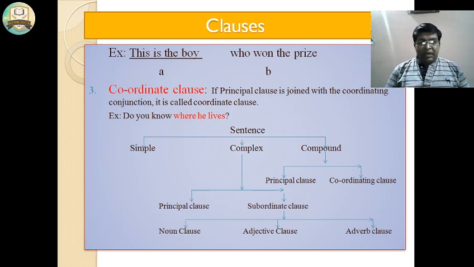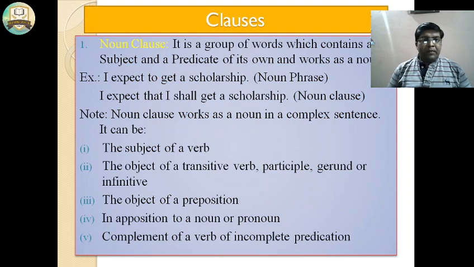Now we have to see what a noun clause is. It is a group of words which contains a subject and a predicate of its own and works as a noun. I expect to get a scholarship. What do I expect? When we ask the question, the answer is: I expect that I shall get a scholarship. It is a noun clause which is combined with "that".